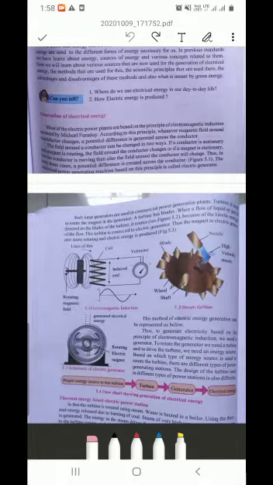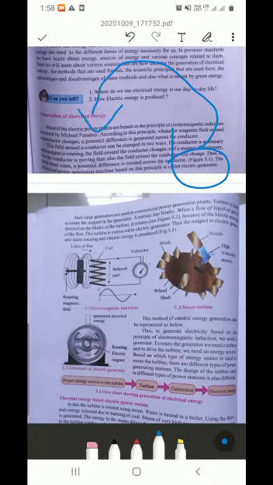See, a generator is used to generate the electric energy, isn't it? See, they have told here that in both these cases, a potential difference is created across the conductor. The electrical power generating machine based on this principle is called an electric generator. Okay, the electric generator is also based on this principle, electromagnetic induction. Who discovered this? Michael Faraday.